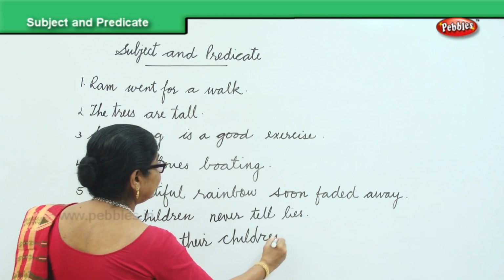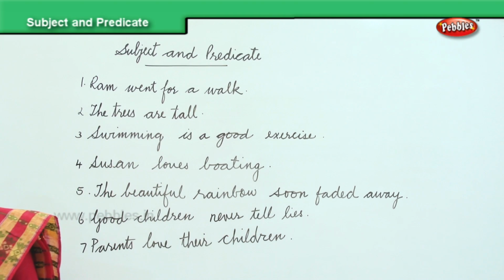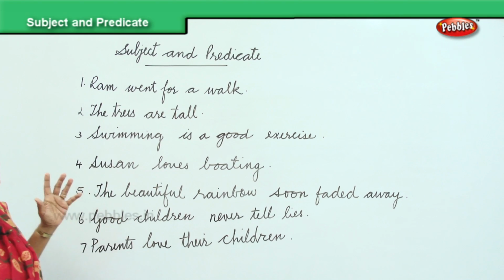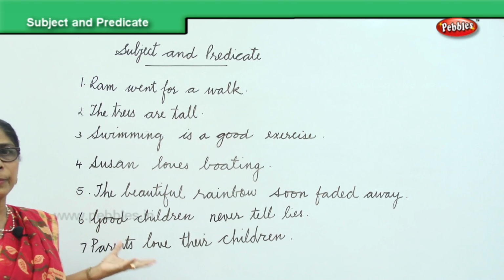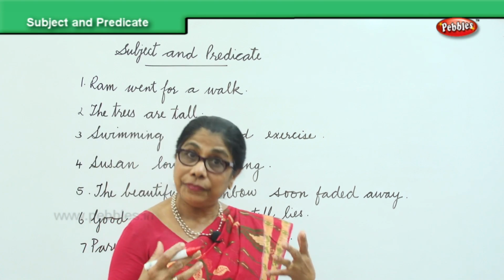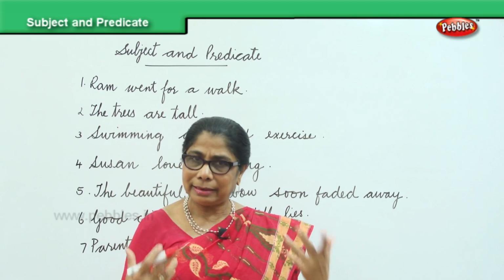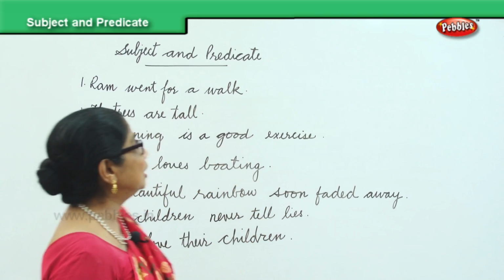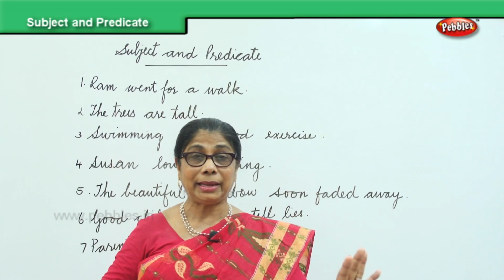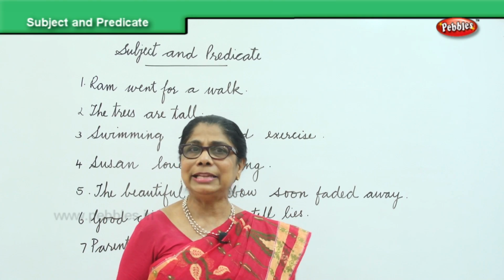So I have 6 sentences here, complete sentences, and we are going to look at these sentences and say which is the subject, which is the predicate. It's very easy. What are we talking about? That's the subject. The rest is all predicate. So I told you a sentence has two parts, a subject and a predicate. It begins with the capital letter, always ends with the full stop.